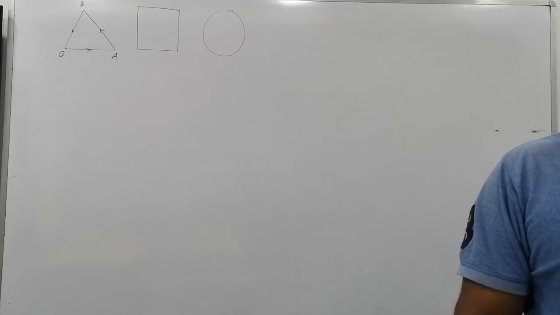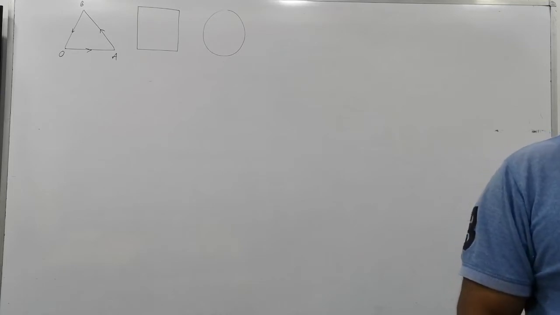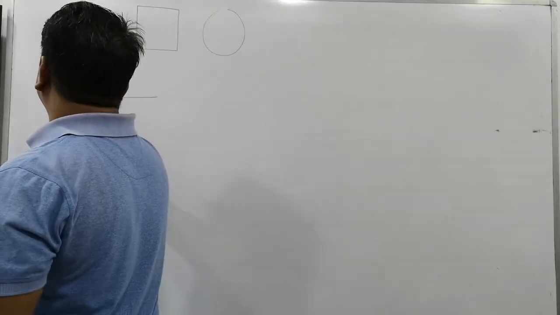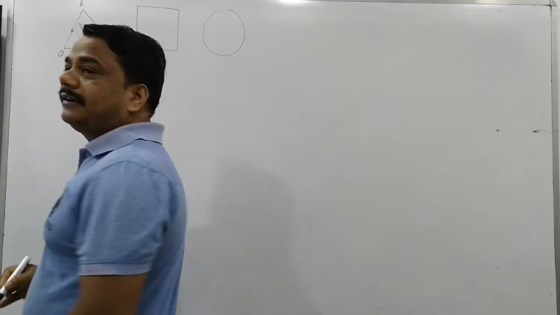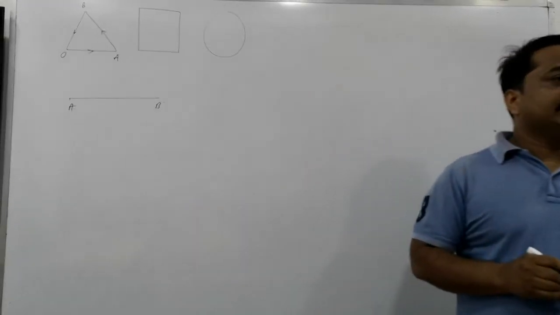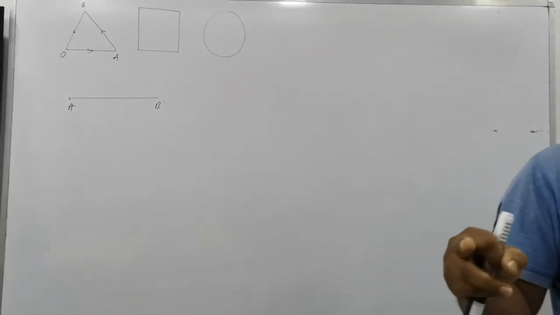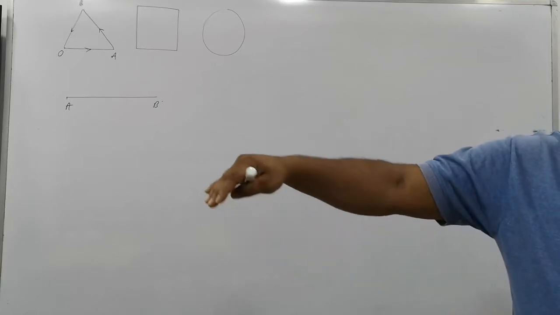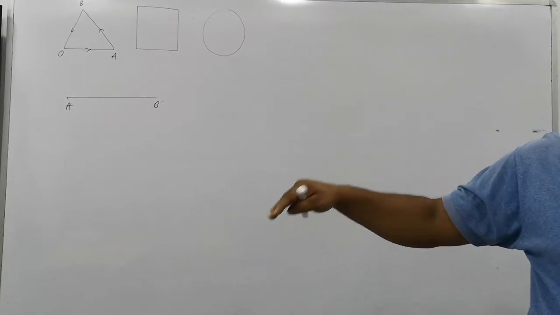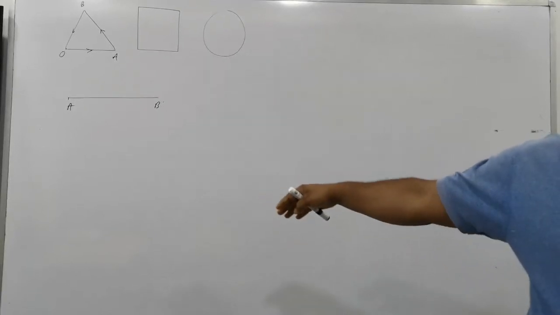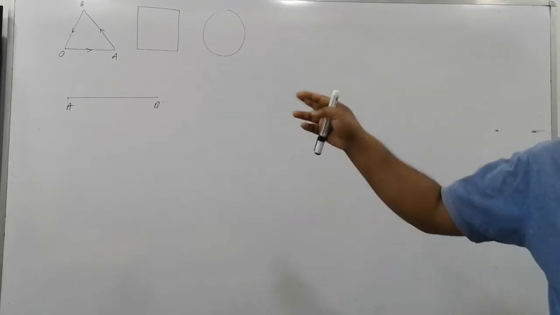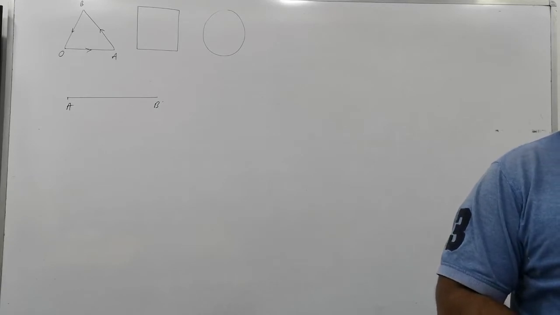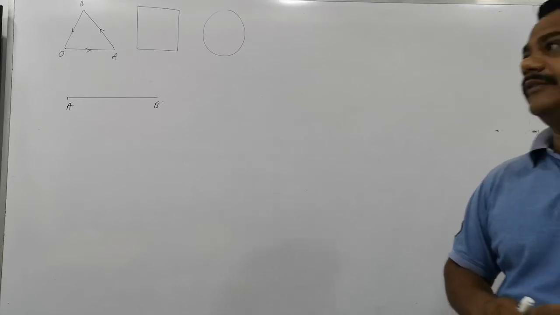When an object moves along a straight line, then distance and displacement will be the same. Is that clear now? Suppose this is a straight path. Also, a train generally moves in a straight line when the distance is short. Between two stations it is not straight, because sometimes the train takes a curved turn. So when an object moves along a straight path, the distance and displacement appear the same.